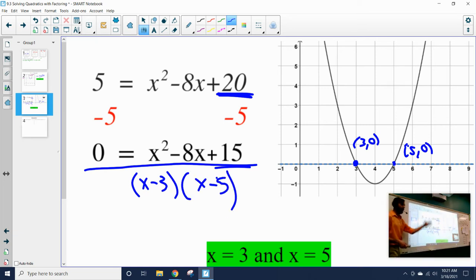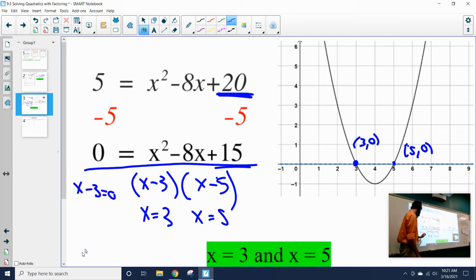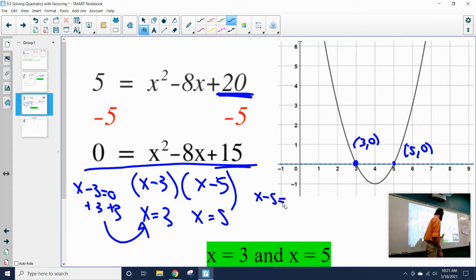If we were to factor them, obviously you'd have to do your box and diamond method. You wouldn't just know those off the top of your head. But then you would be able to see x equals 3 is one solution and x equals 5 is your other solution, because we know it's always going to be opposite. We can always set it up as x minus 3 equals 0, add 3, and we get x equals 3. Or x minus 5 equals 0, add 5, and we get x equals 5.